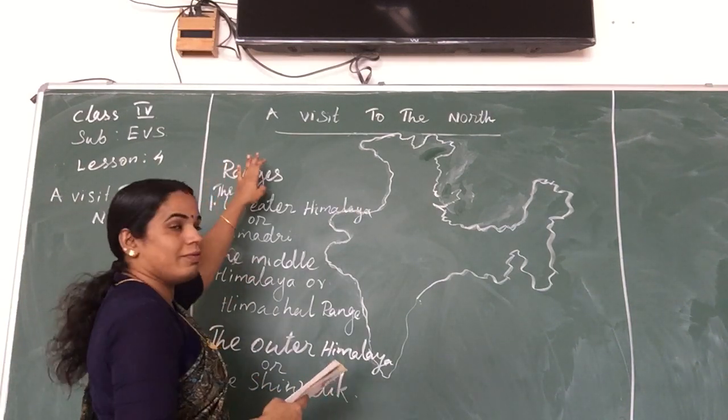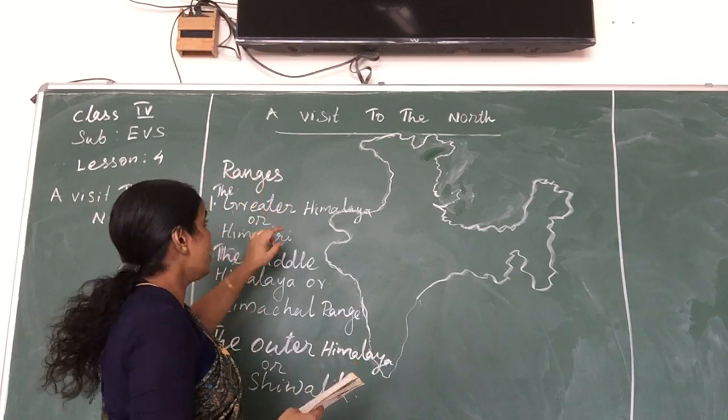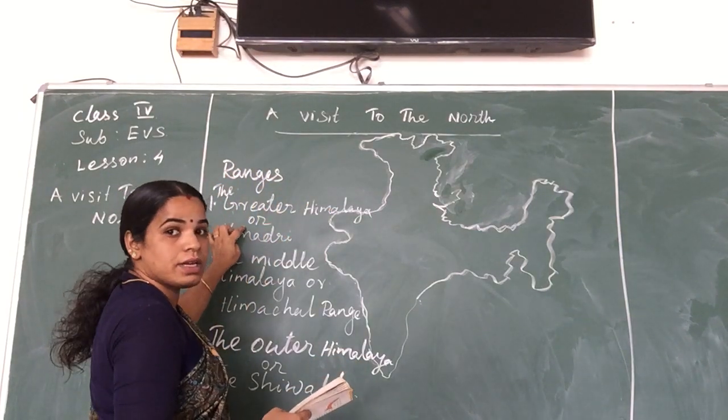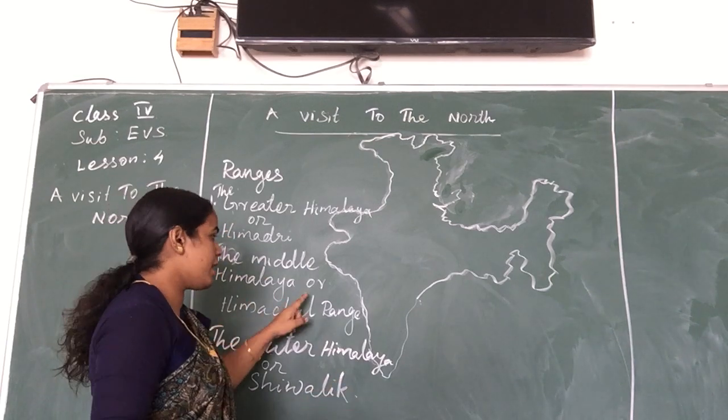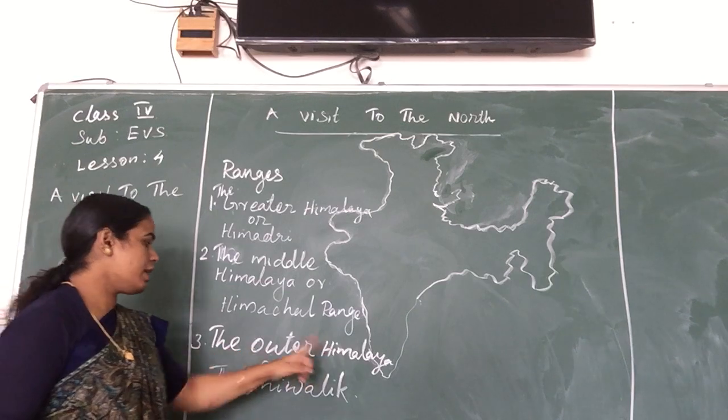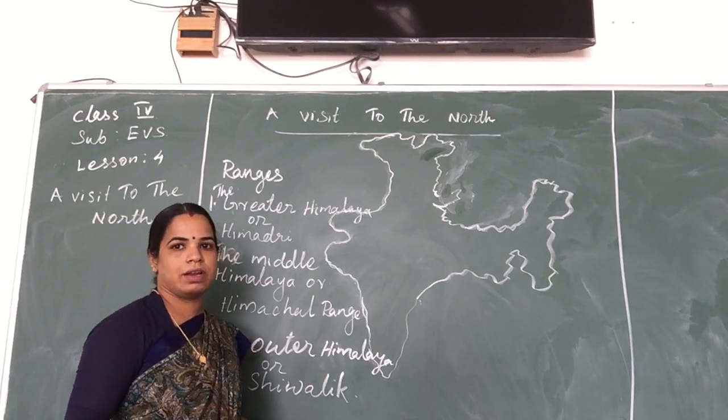Okay, what are the three ranges of the Himalaya? The first one is the Greater Himalaya or the Himadri range. The second one is the Middle Himalaya or the Himachal range. And the third one is the Outer Himalaya or the Shivalik range.